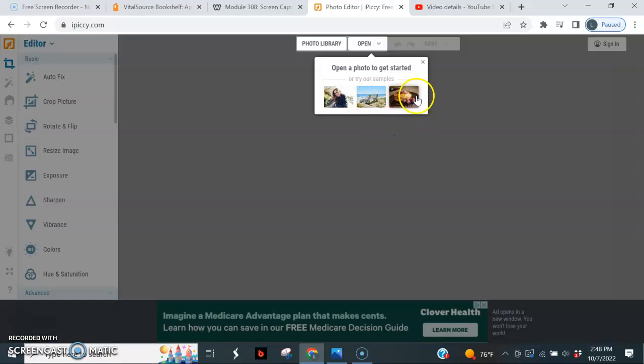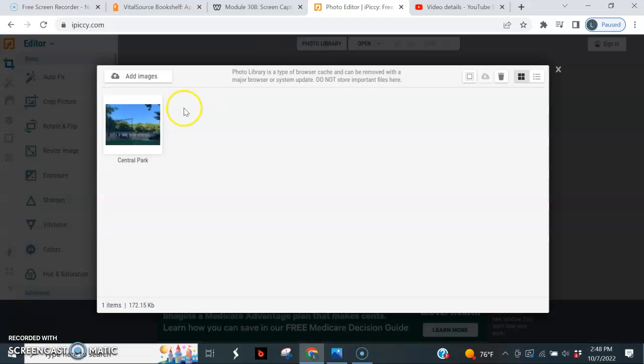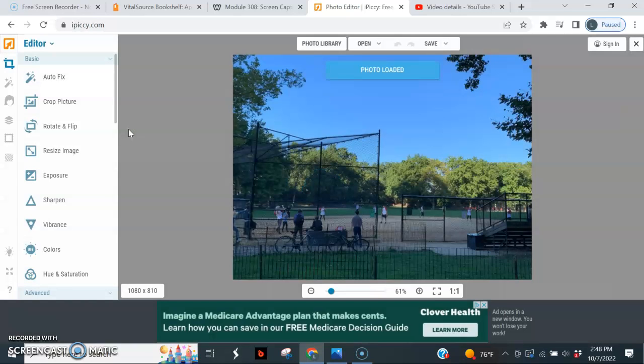And here it provides you their own personal photo library, or you can use your own photo library. So up here, you just go to Add Images, opens up a folder. You can transfer it from your own personal folder to this space right here. And here, we're going to open this photo here with a double click.